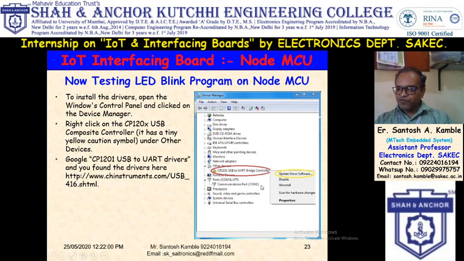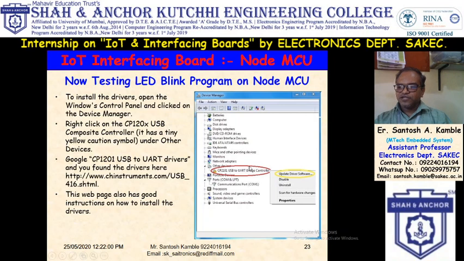If you don't have the driver, Google CP120X USB to UART driver. You will get all the data and the drivers on this website. This website is very important, and on this website all installation procedures are defined. So download the drivers and install the drivers. After installing, you will get the serial port.